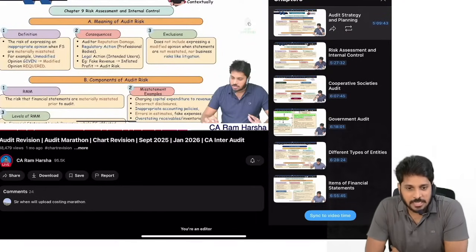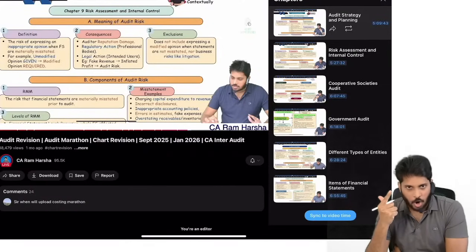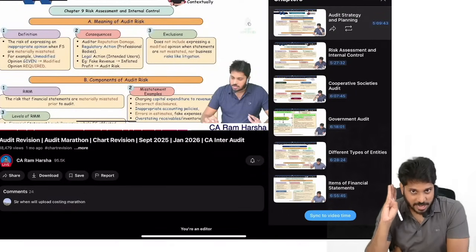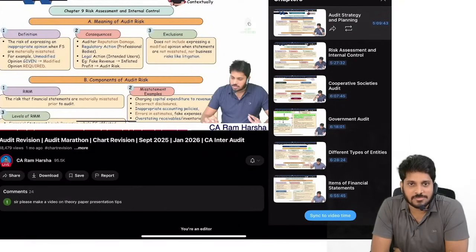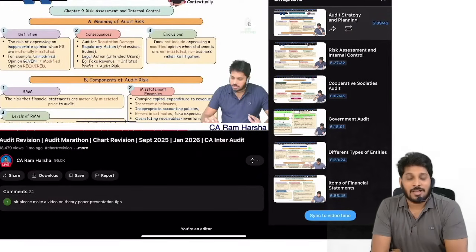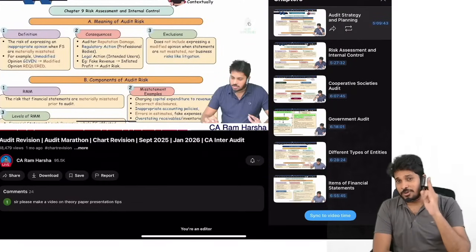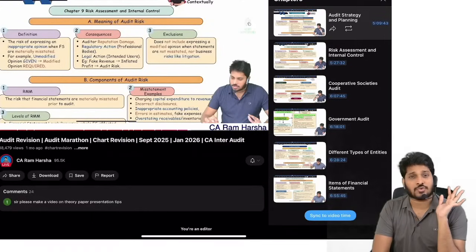I hope you are clear with the entire roadmap for the next 2 days. Tomorrow: audit report, audit strategy, completion and review, audit evidence, and risk assessment topic from chart revision. Then day after, different types of entities and items of financials from chart revision. Done. You are set for audit. Day after tomorrow, go to the exam, write well, bang the examination. Immediately in the evening I'll give MCQ answers. Every one of you should score at least 26 out of 30. Only 2 MCQs excuse. Out of 15, 13 MCQs you must answer correctly.